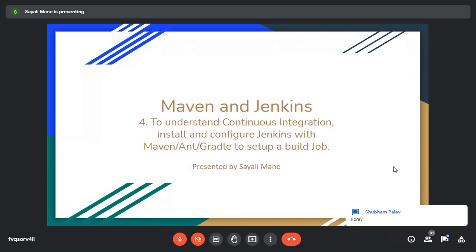Okay, one student is saying it's a library. Okay, what about the others? One is saying Maven is a build automation tool. Okay. Then what about Jenkins?